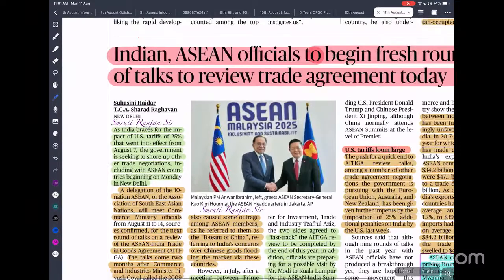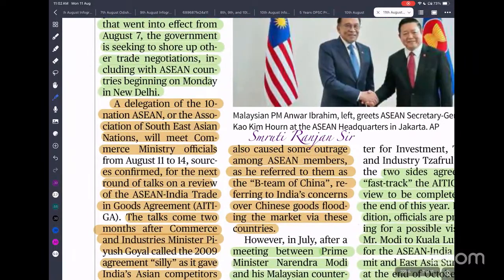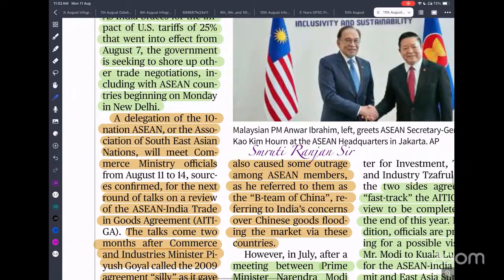You know that recently Donald Trump imposed a 50% tariff on India. After that, the Indian government tried to diversify its export basket, reaching out to different trading partners. One of them is ASEAN. With ASEAN we have a free trade agreement, but in the past we have seen how ASEAN is abusing our trade position in the free trade agreement.